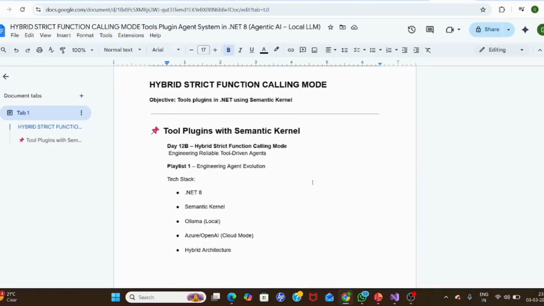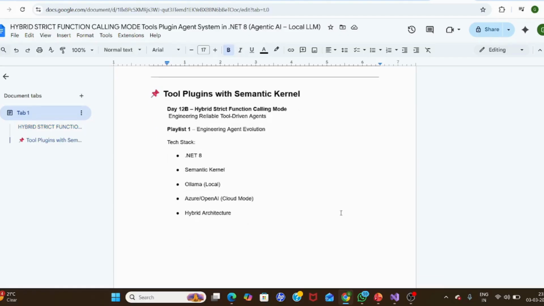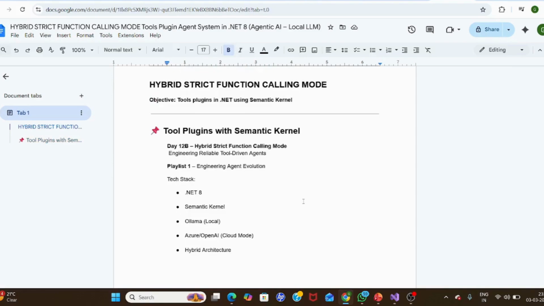Again, we are repeating what we discussed on other days: we are using .NET 8 Core with Semantic Kernel as a mediator between the application and Ollama, just like LangChain, LangGraph, or LangFlow in the Python setup. The same work will be done by Semantic Kernel in C#. Till Day 12 we used Ollama, but in 12b we have introduced the cloud mode, at least from the code standpoint, not from the execution standpoint, because the setup is pending from my side. So it is a hybrid. I am not moving directly to the cloud. Slowly we will decommission Ollama in the upcoming days and move to the cloud. That is why it is a switching case.